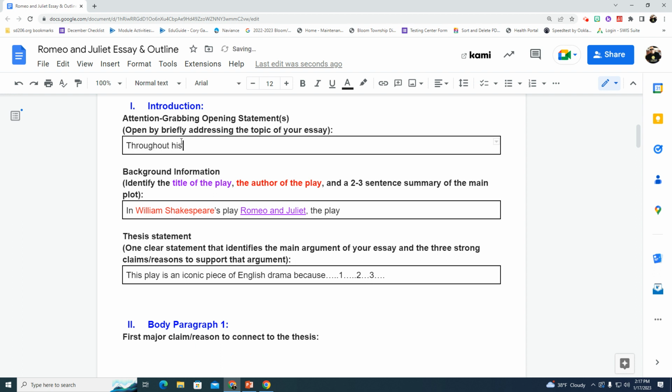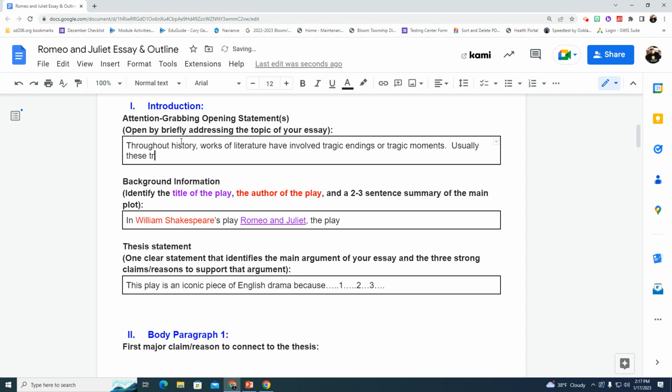Throughout history, works of literature have involved tragic endings or tragic moments. Usually, now what I'm just writing about is my topic. Usually, these tragic events are, I spelled that, there you go.